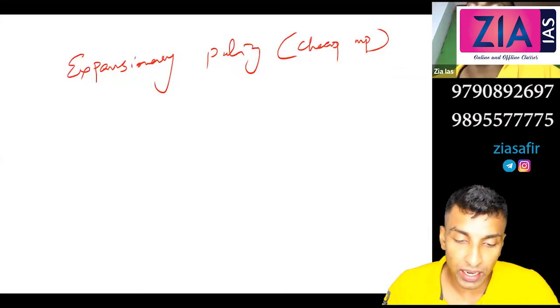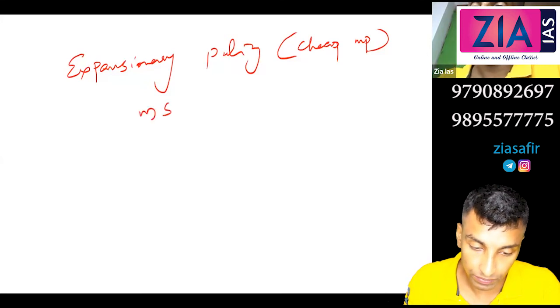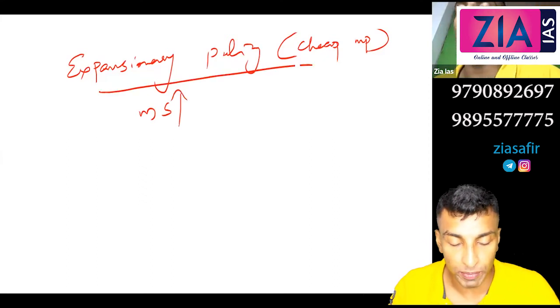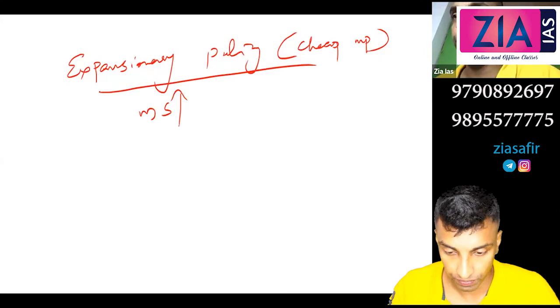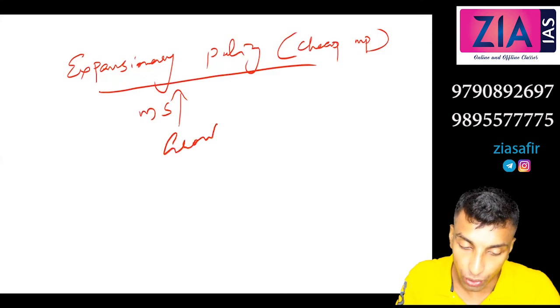So expansionary monetary policy is done for what? To increase or decrease money supply? To increase money supply. So can I say to promote growth, RBI will go for expansionary monetary policy? Yes, sir, basically to promote growth.